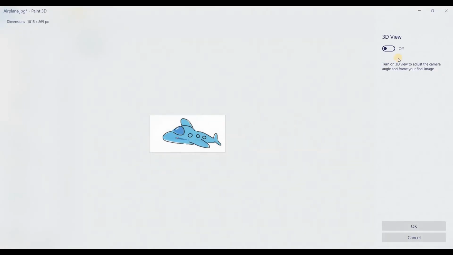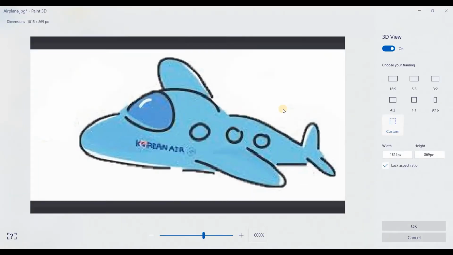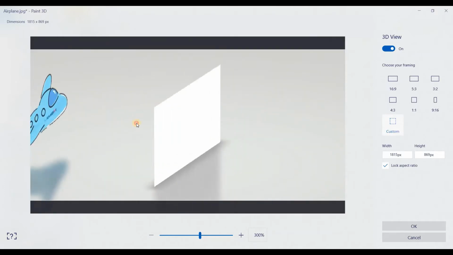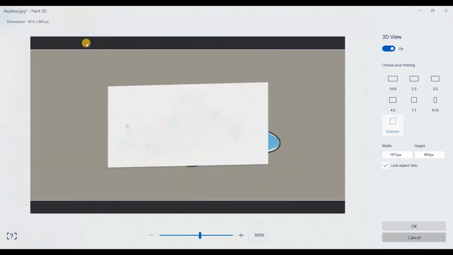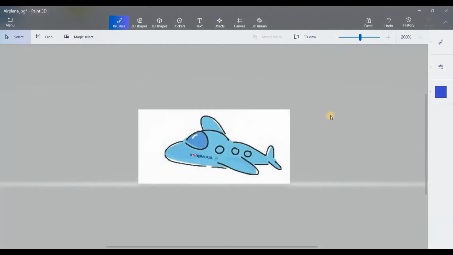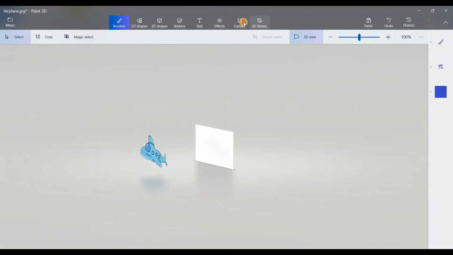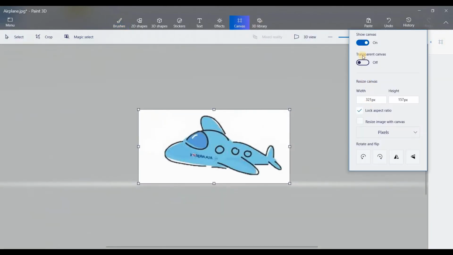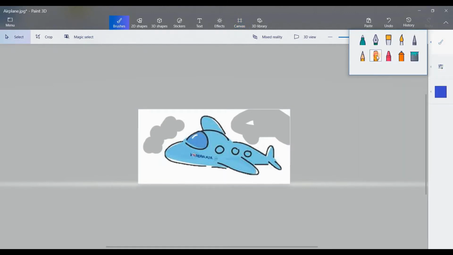Adjust angle and framing, 3D view on. So okay, cancel, back, cancel again. 3D view and canvas. I will do transparent canvas. Okay, so now you can see which part of the canvas is canvas and which part is not canvas. So now you can easily